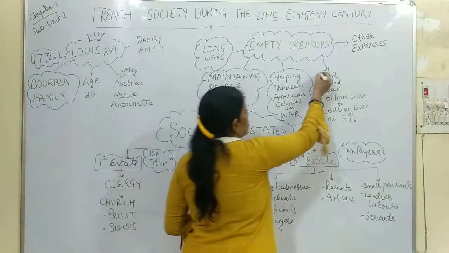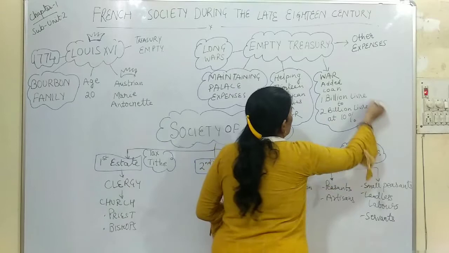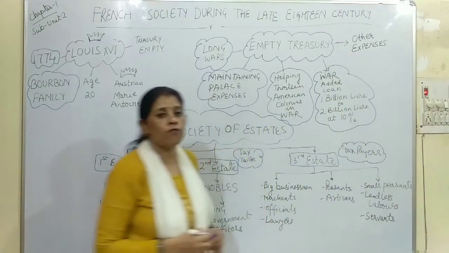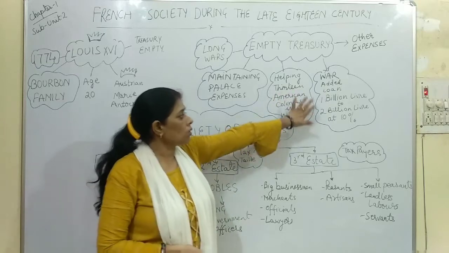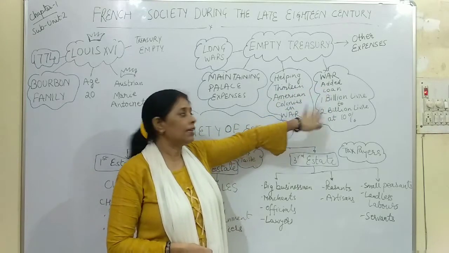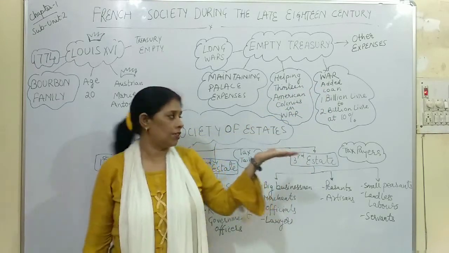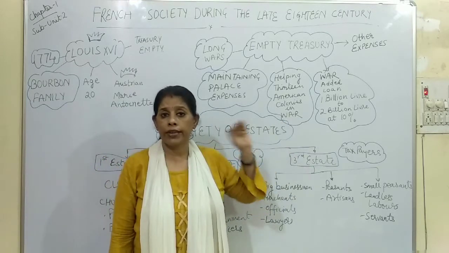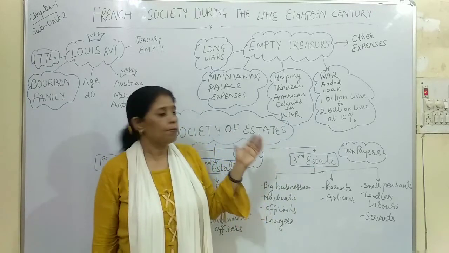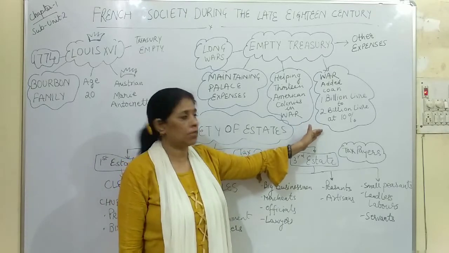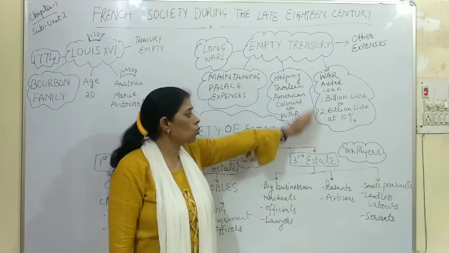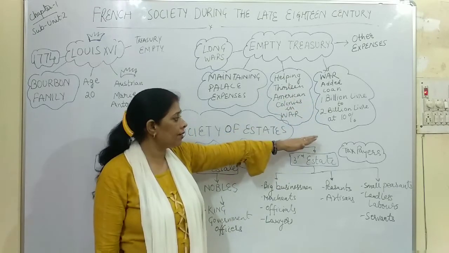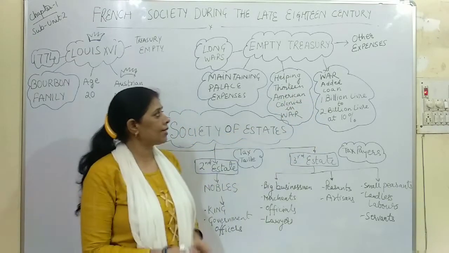Now for these wars, France had already got a loan of 1 billion livres. But this loan was increased to 2 billion livres. Right? And the rate of interest was also increased up to 10%. So we can see here that the loan was already there. Now the loan increased, as well as the rate of interest.